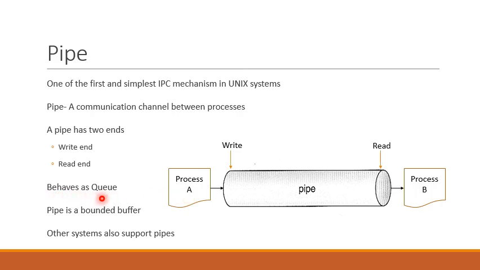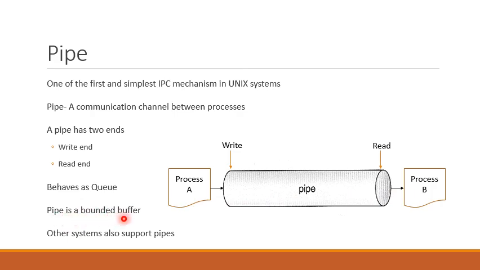A pipe behaves as a queue. This means that process B will read the information in the same order as process A has written it in this pipe. The first piece of information will be available first at this end, and likewise the last piece of information that process A has written will become available last at the read end.